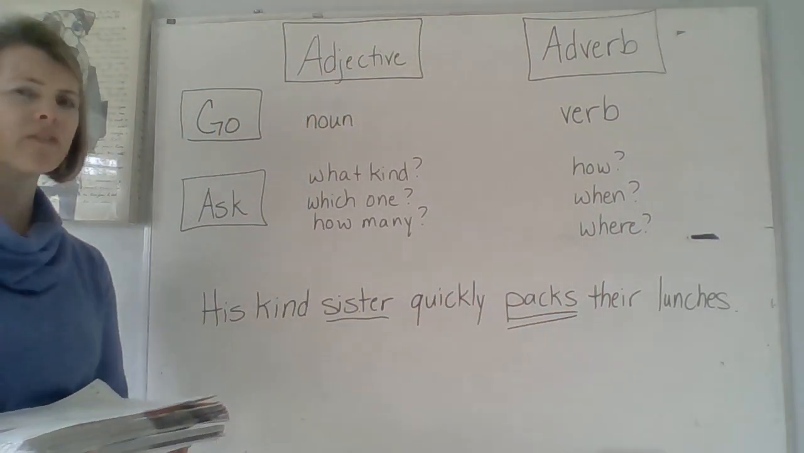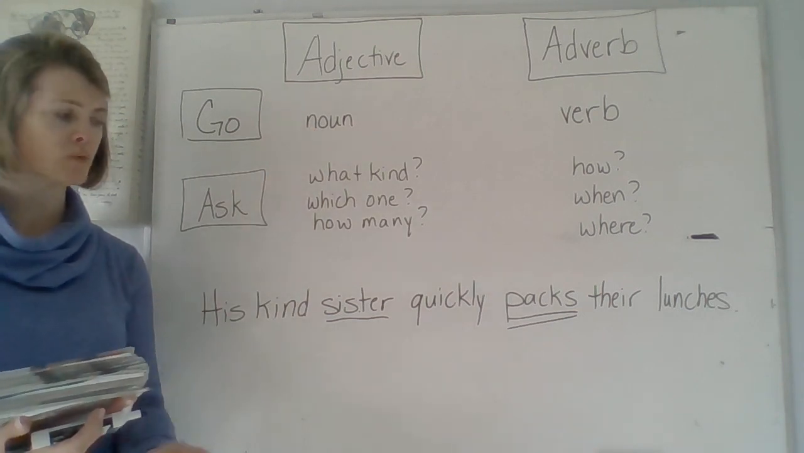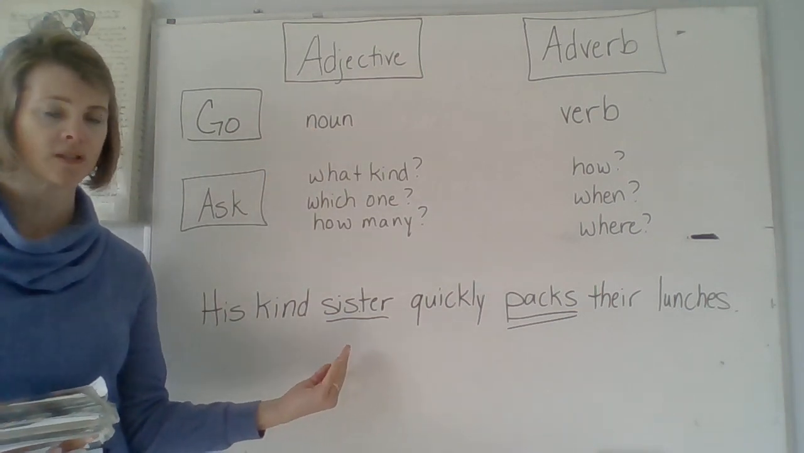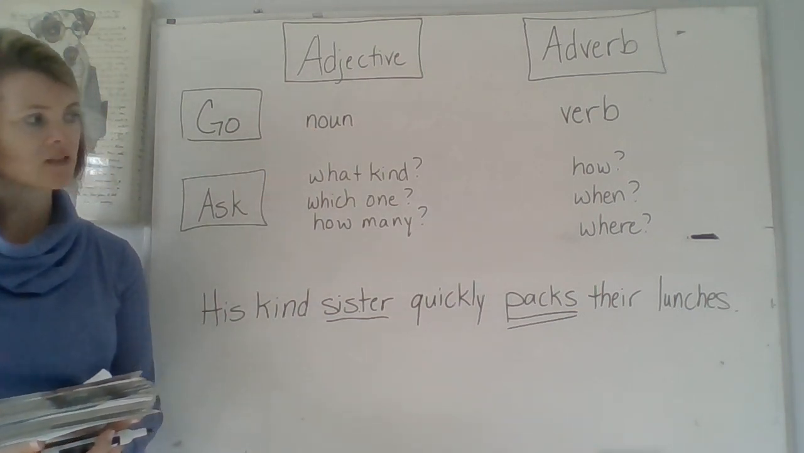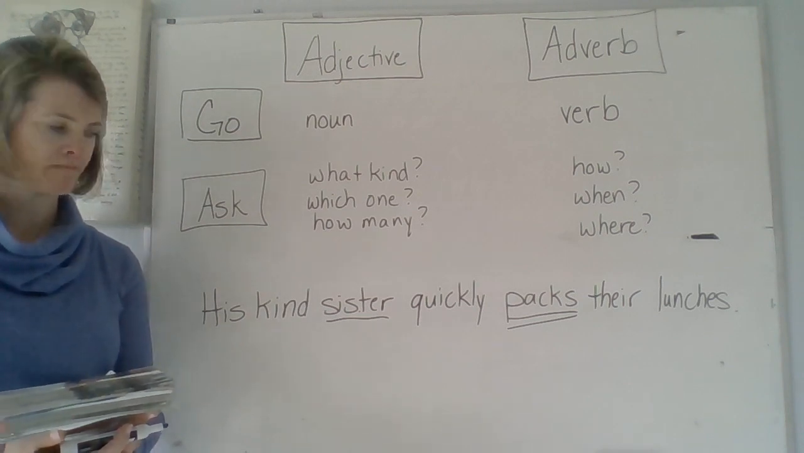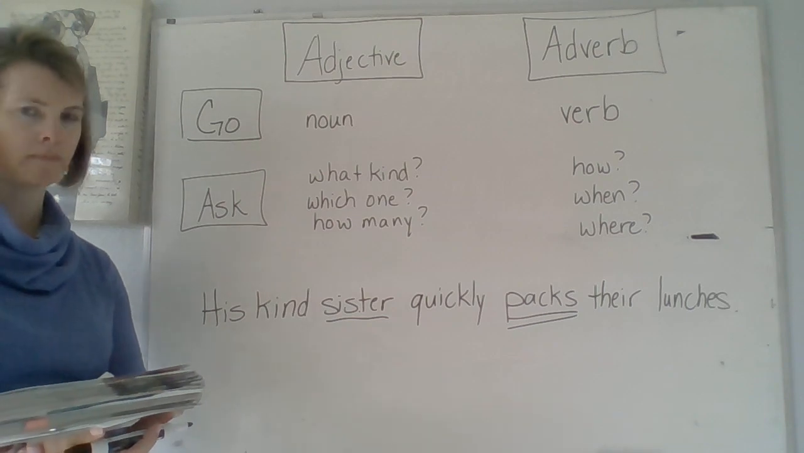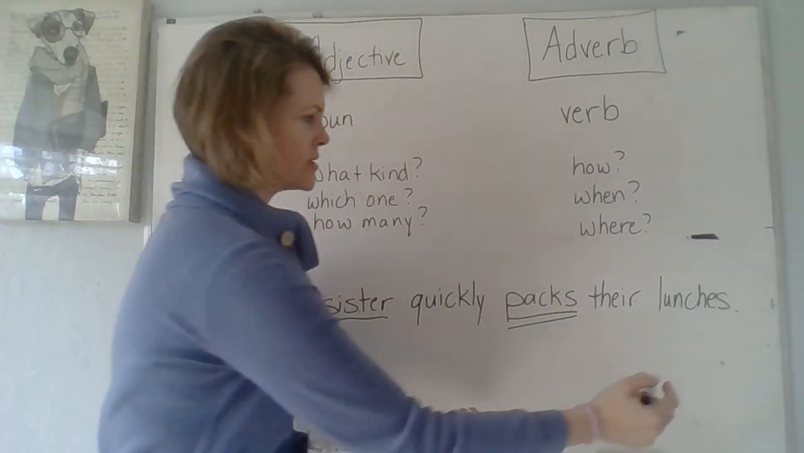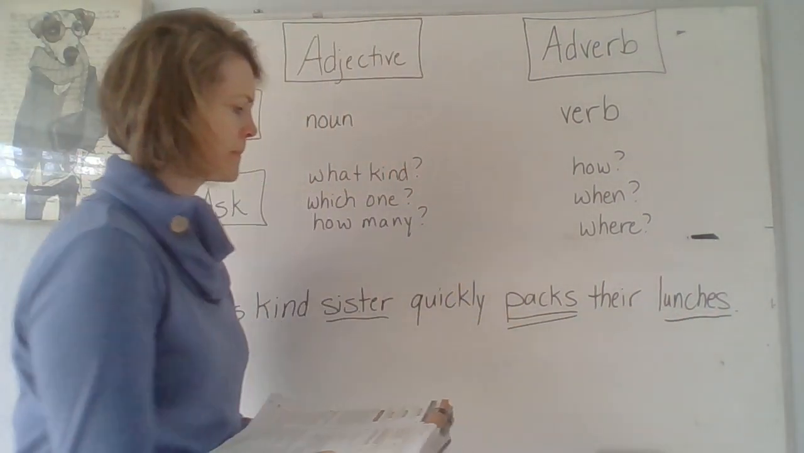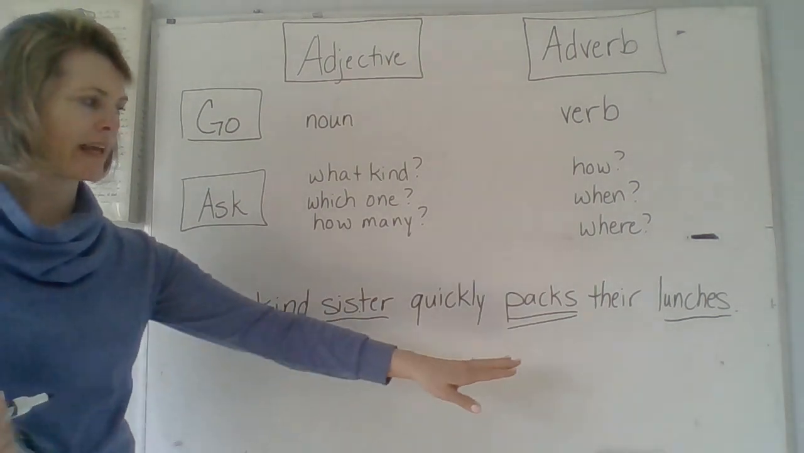Okay, are there any other nouns in this sentence? We've already got sister, our subject. We know she's a noun. Anything else in there that's a thing or a person? Remember, his is possessive, so it can't be his. Lunches. Lunches is another thing. Okay, and we already have our verb.